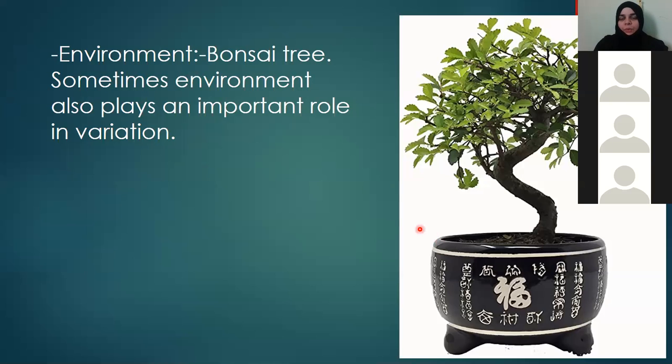Now when environment is favorable, the plants can grow to a great height and a great structure. So if environment is playing a basic role in variation, then sometimes the organisms will show some characters or will not show the character.